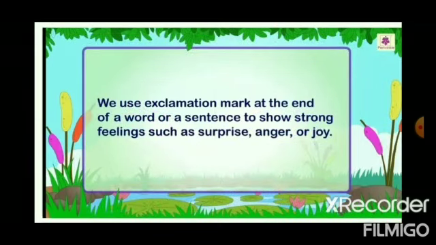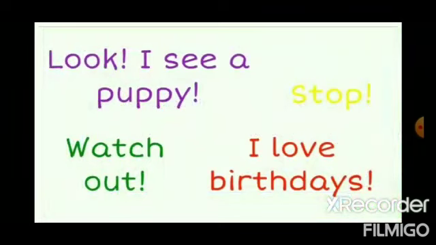We use the exclamation mark at the end of a word or a sentence to show strong feelings such as surprise, anger or joy. Look at the sentence examples of the exclamation mark. Look, I see a puppy! Stop! Watch out! I love birthdays!